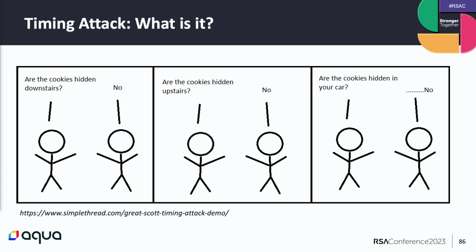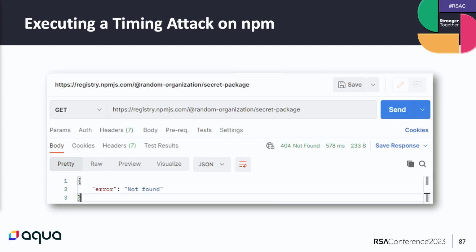So, what is a timing attack? When we refer to a timing attack, we actually mean that an attacker can, by observing different response times from the server, tell the difference between different inputs. Here, for example, we found that NPM is vulnerable to a timing attack, and it's possible for an attacker, only by observing the time that the NPM API took, to disclose if a private package exists or not.